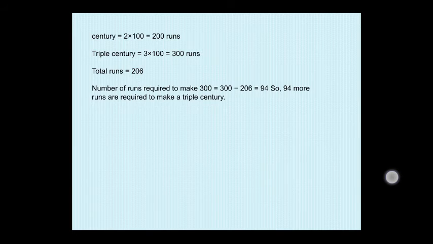Okay, 300. Let us see. A double century is equal to 2 into 100, that is 200 runs. A triple century is 3 into 100, that is 300 runs. Total runs is equal to 206. For this 206 to become a triple century, how much do you have to add? The number of runs required to make 300 equals 300 minus 206, that is 94. So 94 more runs are required to make a triple century. Okay.